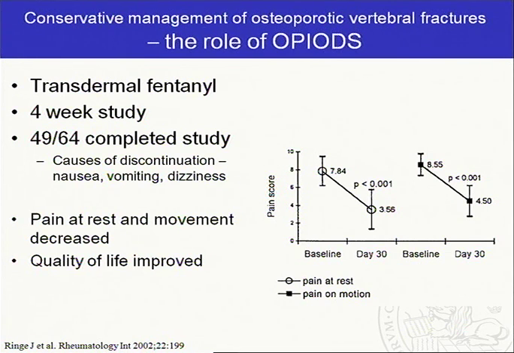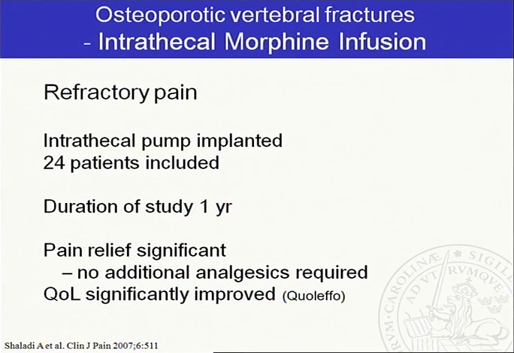Sometimes I see that these are not often used, however, in the elderly because of fear of side effects. This is another study where they used intrathecal morphine infusion instead. This was for refractory pain, that's long chronic pain instead, which is quite an extensive procedure, but the study was for 1 year, and there was a significant pain relief, and no other analgesics required. However, this is way on the side, I would say, for most patients.